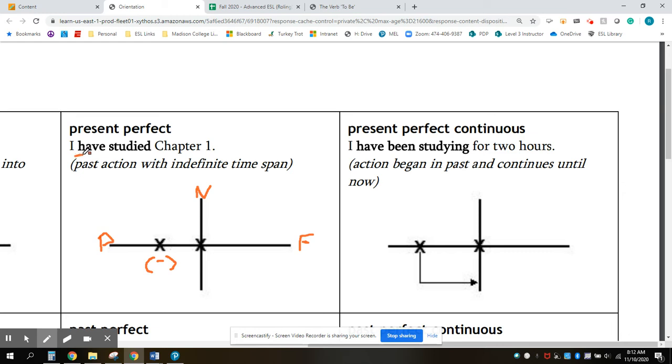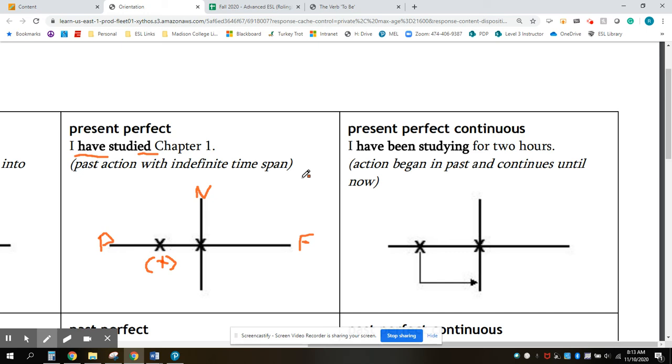Now, in our example, I used I have. But if it's the third person, he or she or it, then I use has. I'll use an affirmative sentence now. He has had coffee, so now he is energetic. Or she has eaten breakfast, so now she is not hungry. Okay, that past action relates to the present moment. So I use he has plus the past participle of a verb when I'm using the present perfect tense.